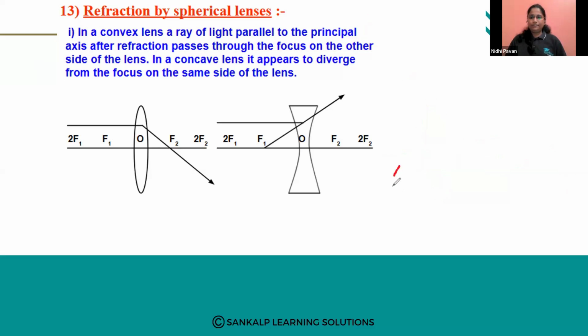Let me clear it up. This is a convex lens. The center is called the optic center, denoted by O. Through this, a straight line is passed through the optic center. That straight line is called the principal axis.